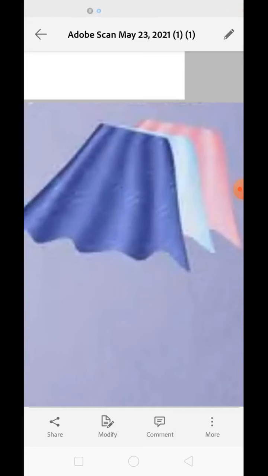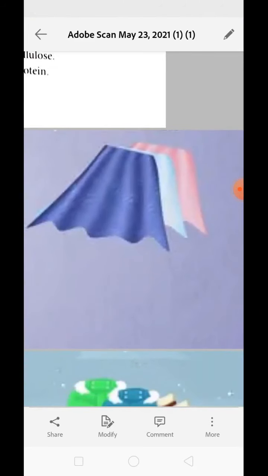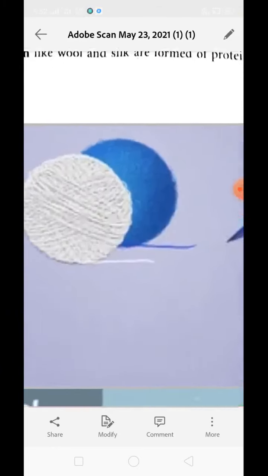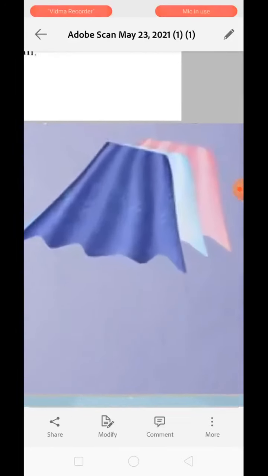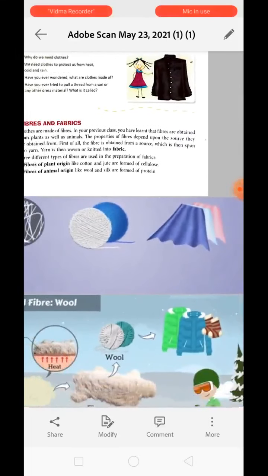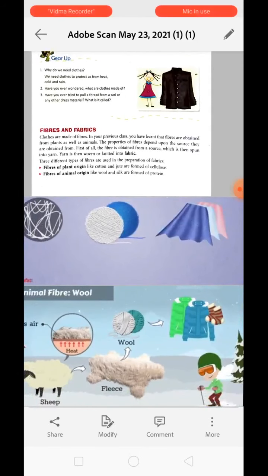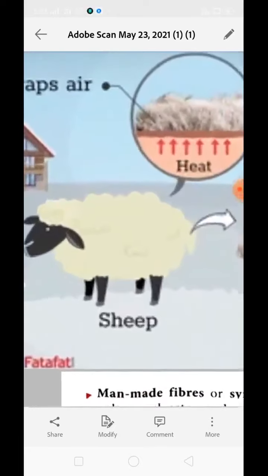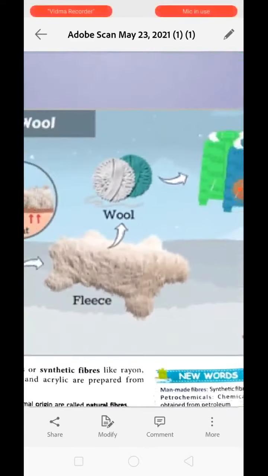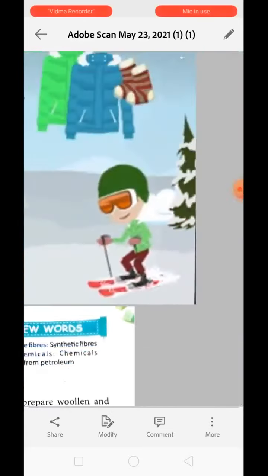The property of fiber basically depends upon the source from where it is obtained. First of all, fiber is obtained from a source, which is then spun into yarn, and then this yarn is used to weave a cloth or a fabric. Based on the sources, the fiber can be of plant origin or of animal origin. You can see over here, this is the sheep from which we get fleece, from fleece to wool, wool to woolen cloth, which we can wear and enjoy our winter.